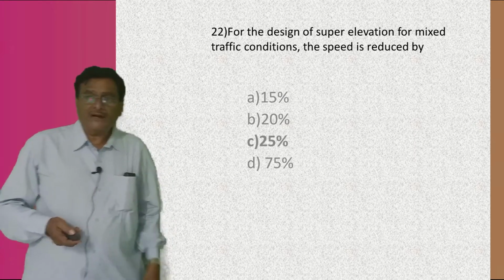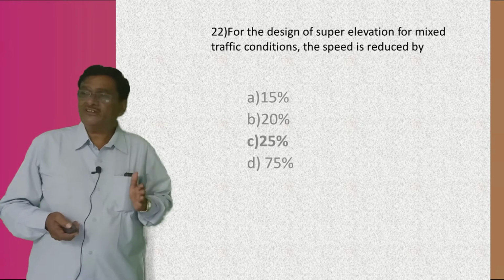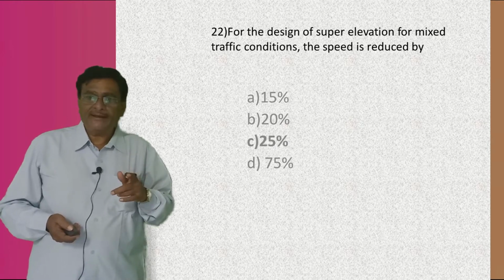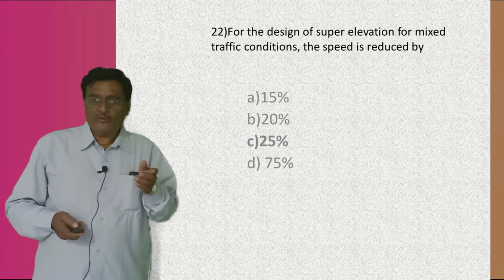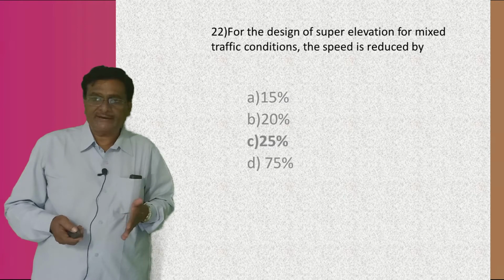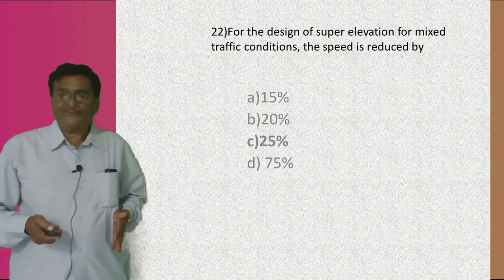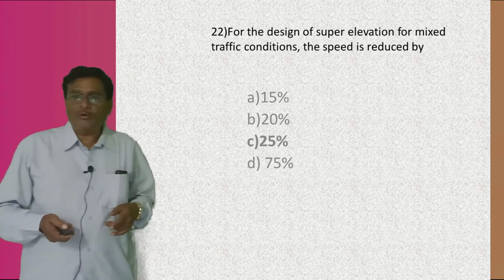Therefore the answer is 25%. The four answers are 15%, 20%, 25%, and 75%. The right answer is 25%; the speed reduced will be about 25%.